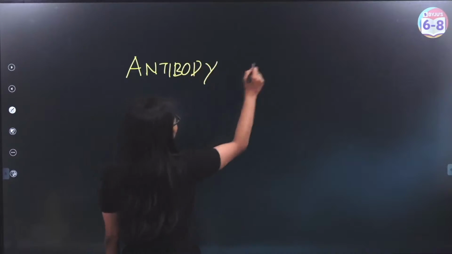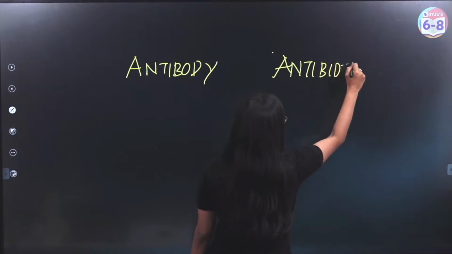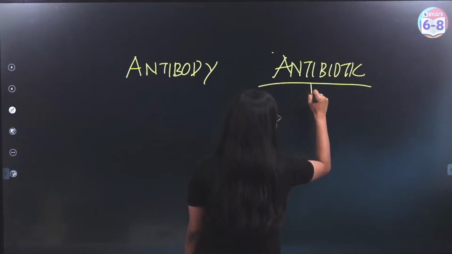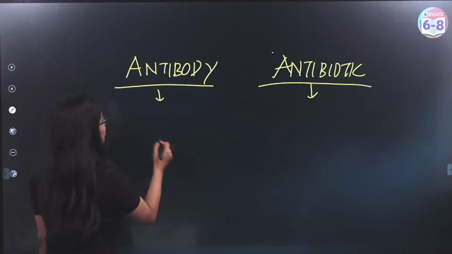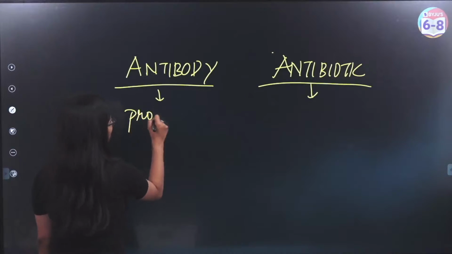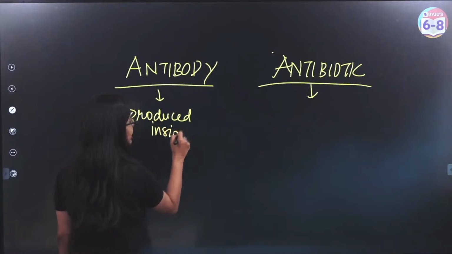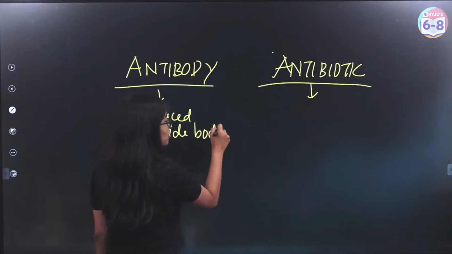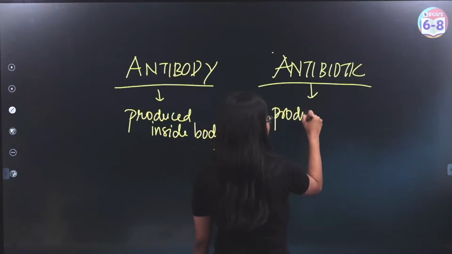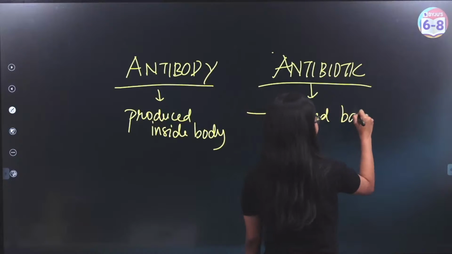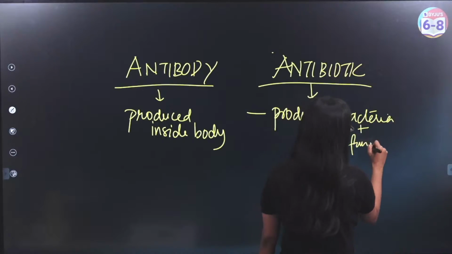Antibody, antibiotic, okay? Now, antibiotics. So simple, it might come even in your exams also, so this will help you out. So antibodies are Y-shaped proteins which are produced inside the body, right? So they are produced by our body, while antibiotics are produced by certain bacteria and fungi, or we know that they are produced by other microorganisms.